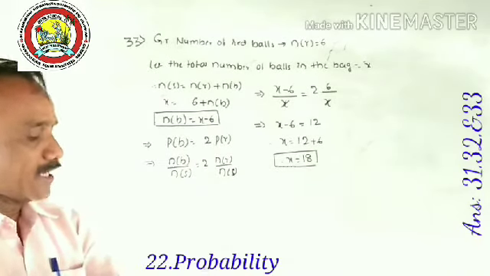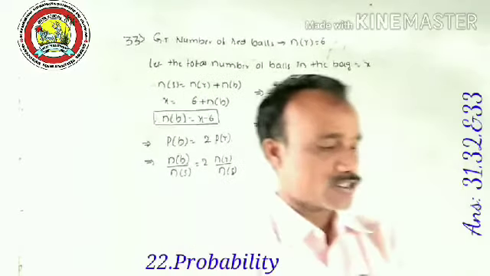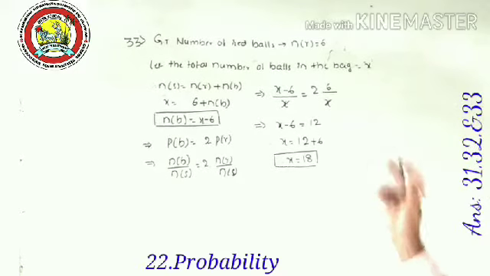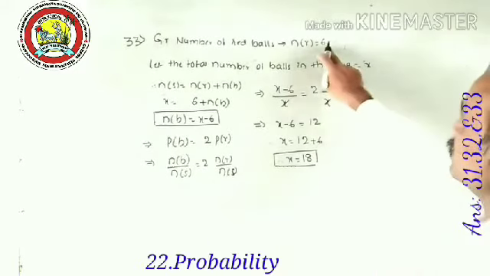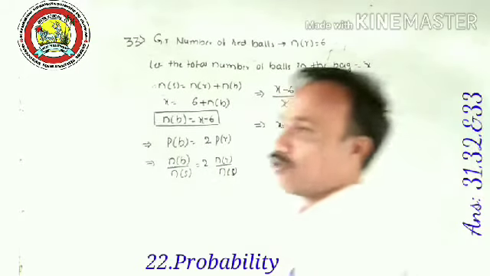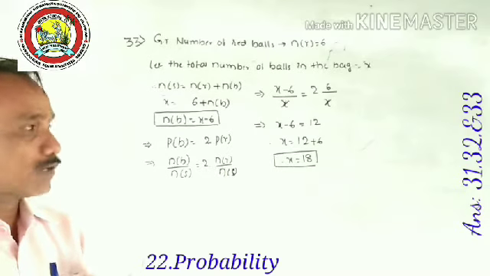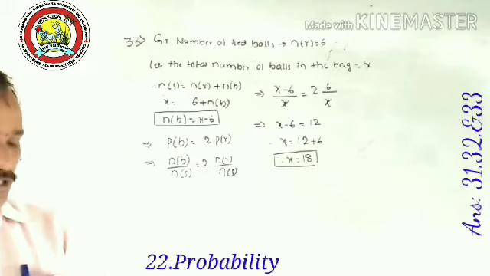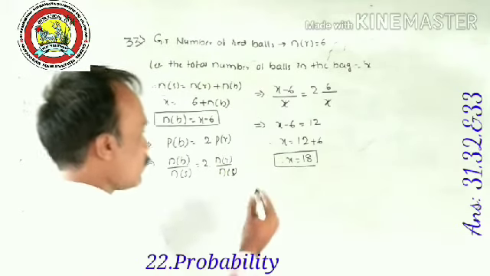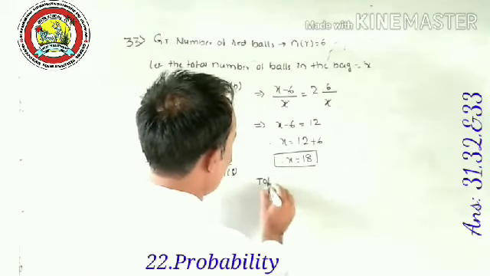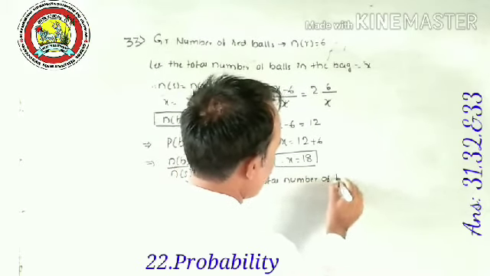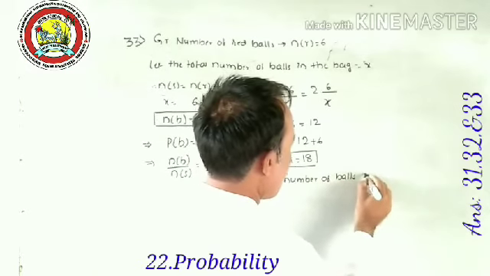The answer is 18 balls total. The number of balls in the bag, that is 18, including red and blue balls. If 6 red balls are there, what about the remaining blue balls? That is 12. So including both colors, red and blue, the total number of balls is 18. The question is the total number of balls in the bag. Therefore, total number of balls in the bag.